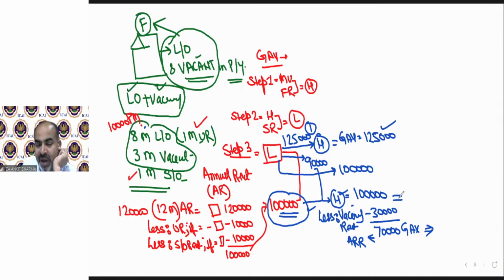This will be taken as your higher value. Need to deduct the vacancy rent and your tax liability will be lower. So in case of equality also, the benefit of vacancy rent will be available there. Only if this is higher than this value, you cannot deduct the vacancy rent. So that was case number F we were talking about.